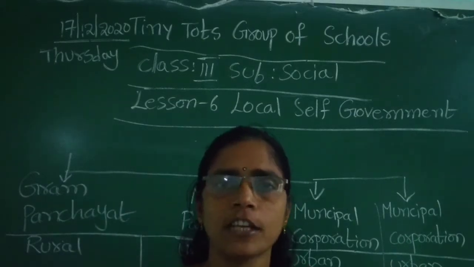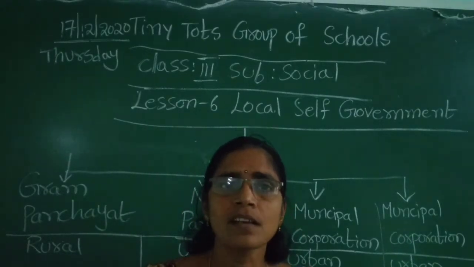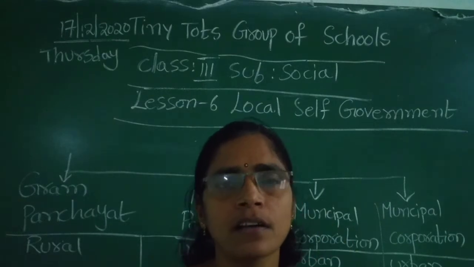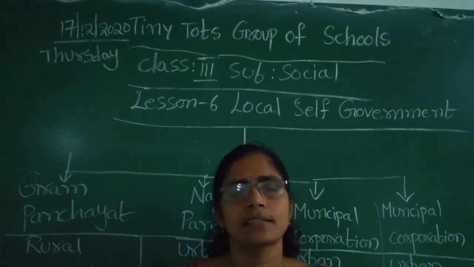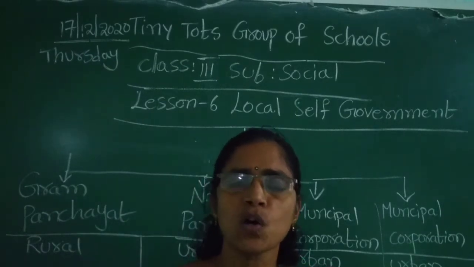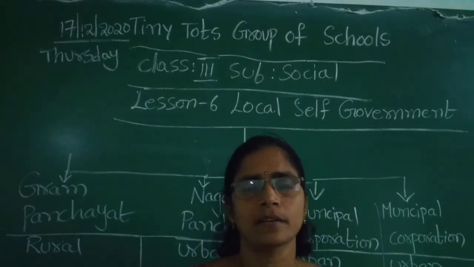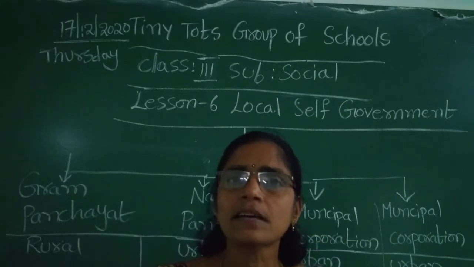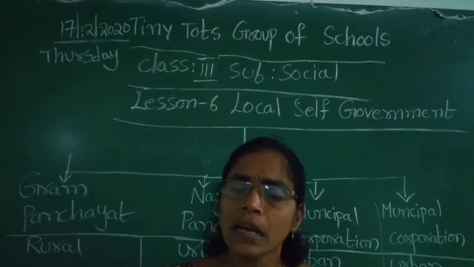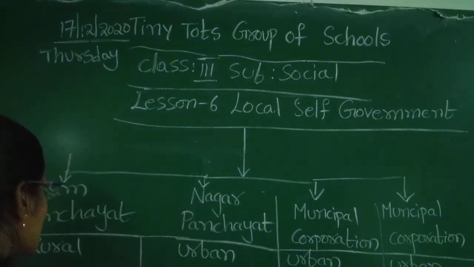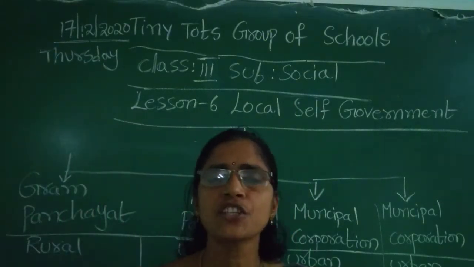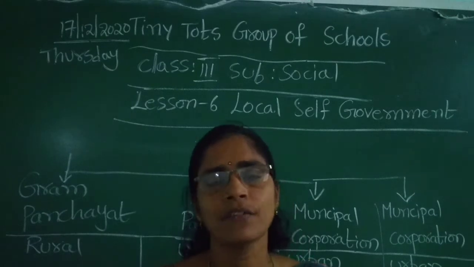Lesson number 5, villages. Villages are the small areas and which have less facilities like transportation and hospitals, schools, colleges like that. And so these are called rural areas. In rural areas, Gram Panchayat is the local self-government.